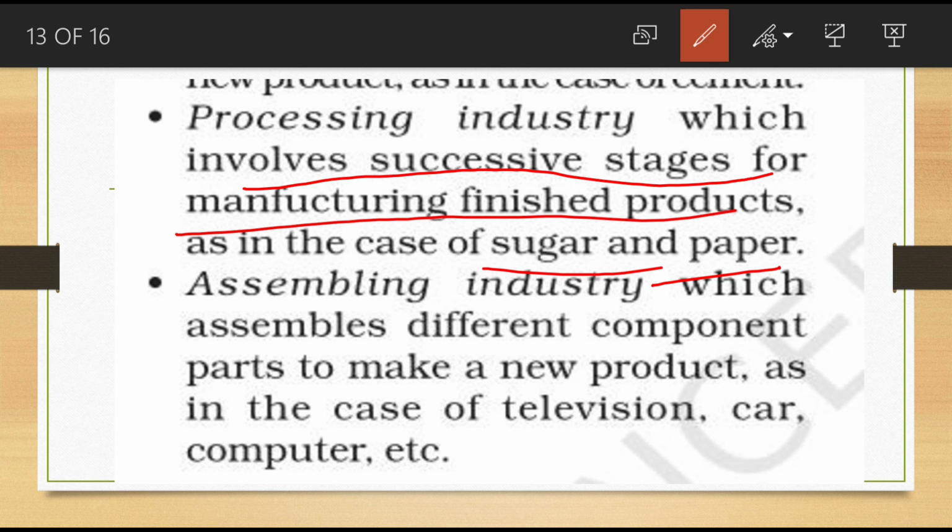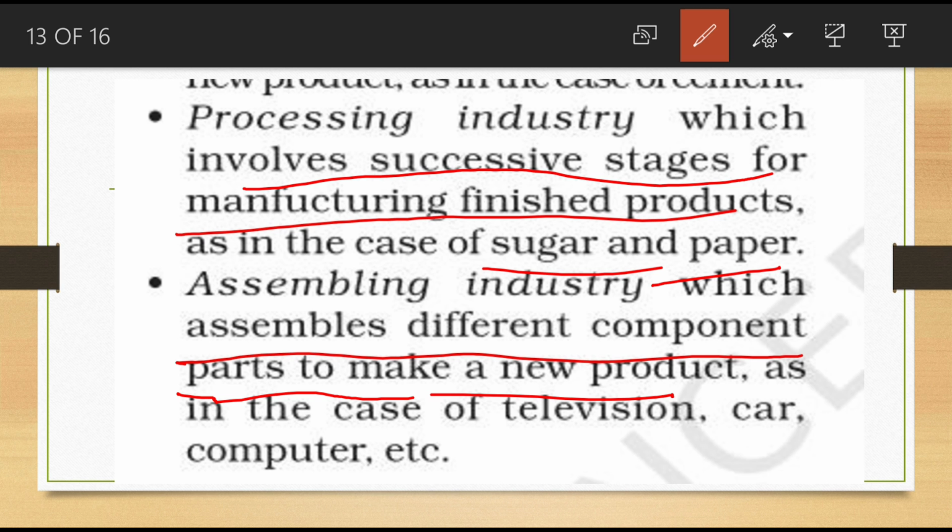Next, the last one is the assembling industry. Assembling, which assembles different components or parts to make a new product. Different components or parts, that is combining. Best examples: car, television, computer.